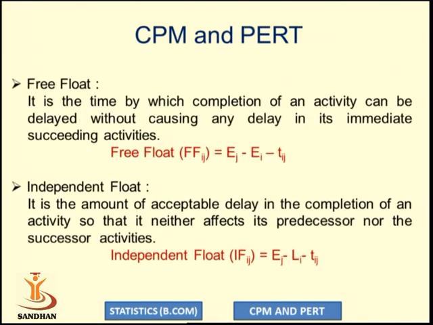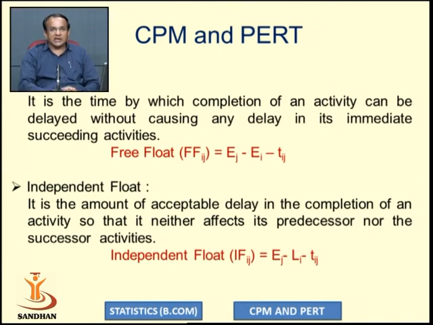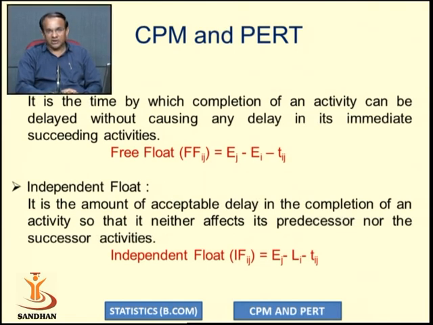Free float is the time by which the completion of an activity can be delayed without causing any delay in its immediate successor activity. So the predecessor activity is allowed to be delayed, but the successor activity cannot be delayed. The free float, that is FFij, is calculated as Ej minus Ei minus Tij.